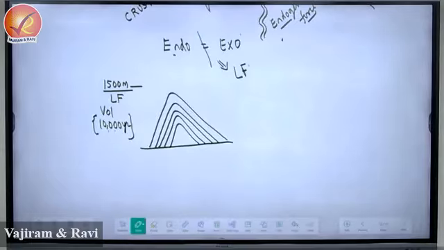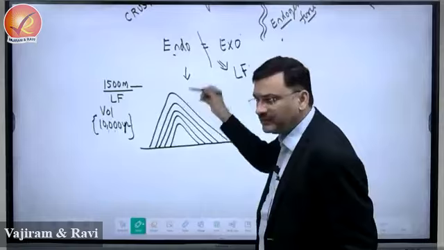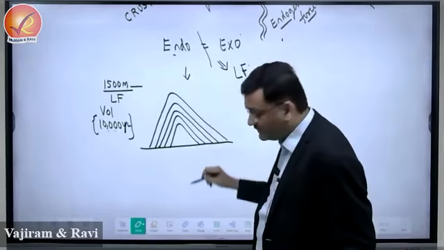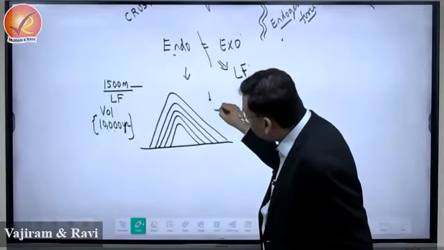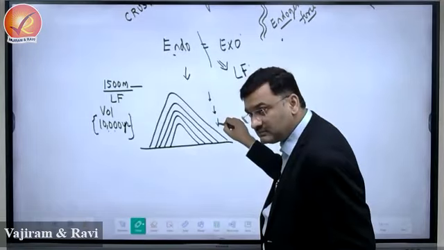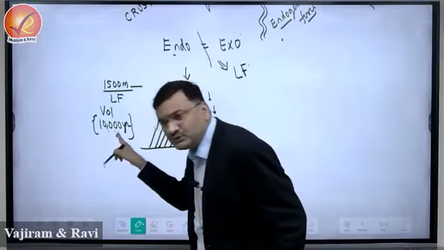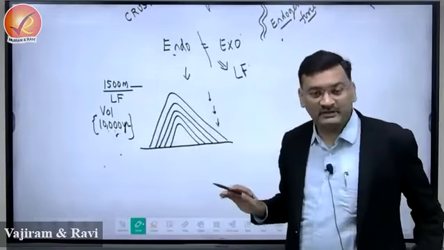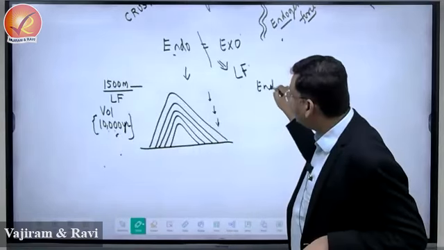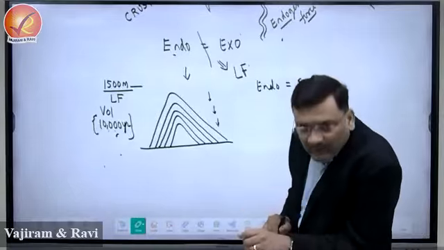ठीक है? Now if I say exo is operating on it, this is temperature, rainfall, rivers, all they start operating, and what will they do? They will bring down the height of this. Now if it takes exactly the same time to bring this down and make it flat, then this will be considered as endo is equal to exo. लेकिन क्या ऐसा हो रहा है?